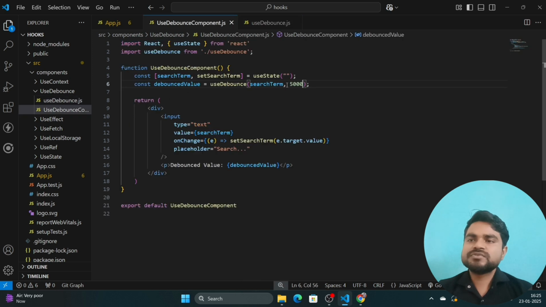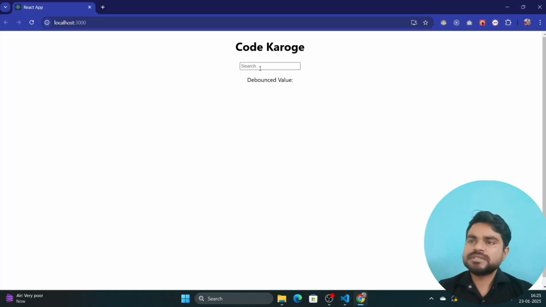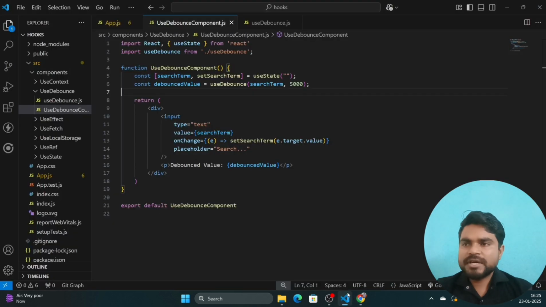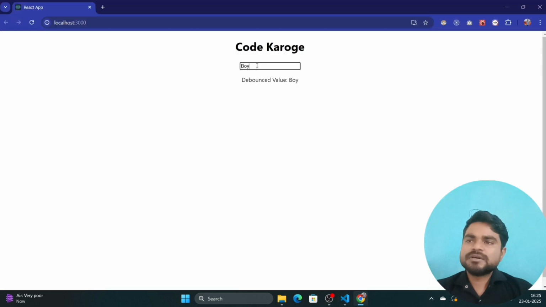And how we use it: we just pass how much time we want to delay, and we get the delayed value here. Let's go to the screen, refresh it, and try again. It will take a lot of time because I increased the delay time. Now it's visible here, but it took approximately 5 seconds. Let me decrease this to 1 second. If we pass 1000 here, that means 1 second.